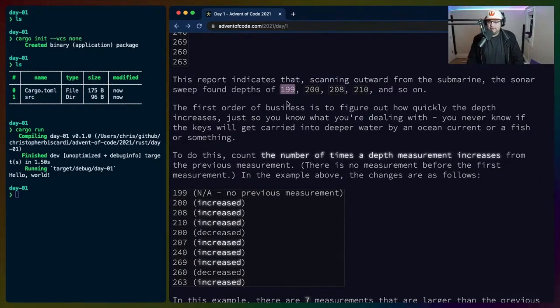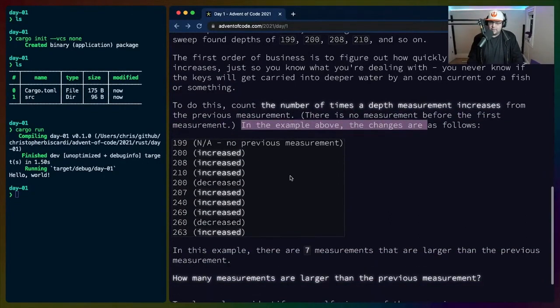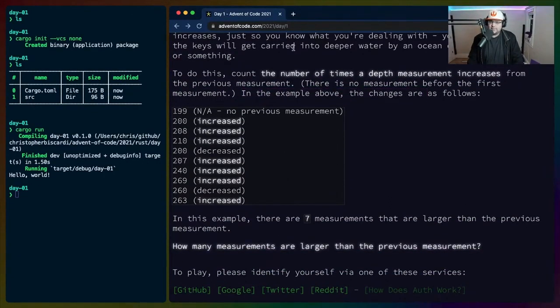First order of business is to figure out how quickly the depth increases, just so you know what you're dealing with. You never know if the keys will get carried into deeper water by an ocean current or a fish or something. To do this, count the number of times the depth measurement increases from the previous measurement. There is no measurement before the first measurement, so just count how many times it increases.